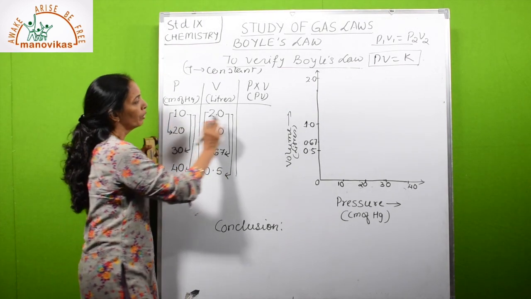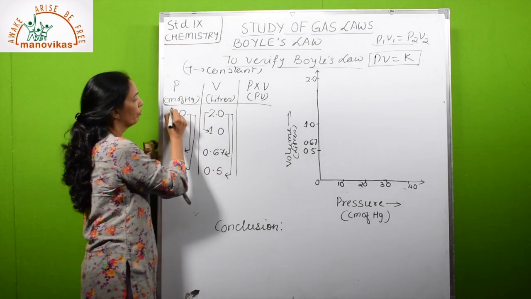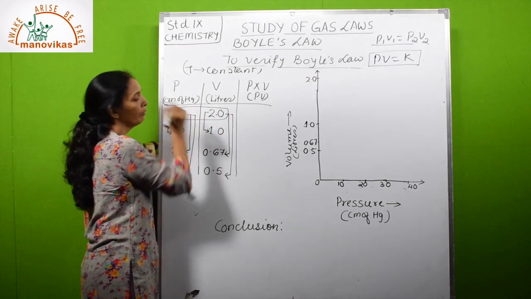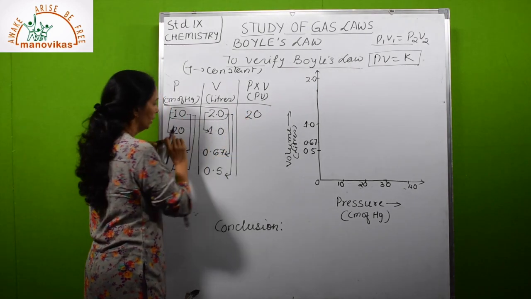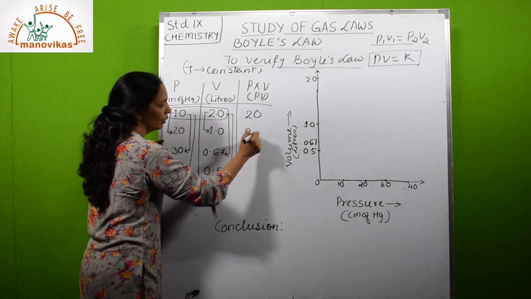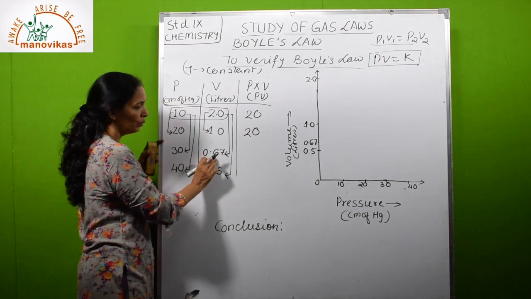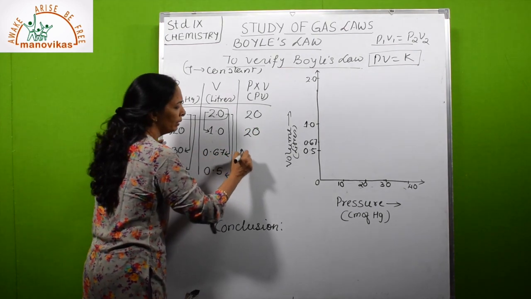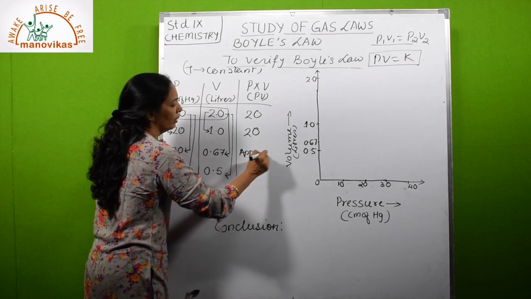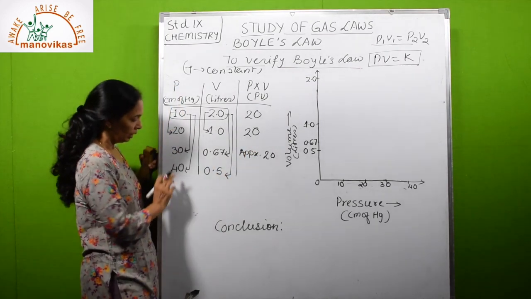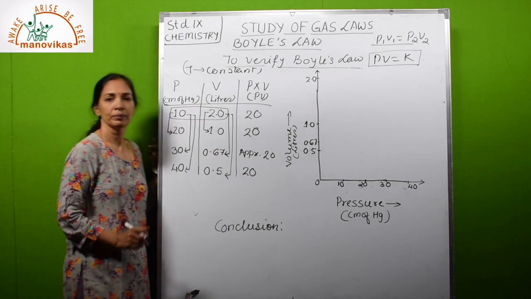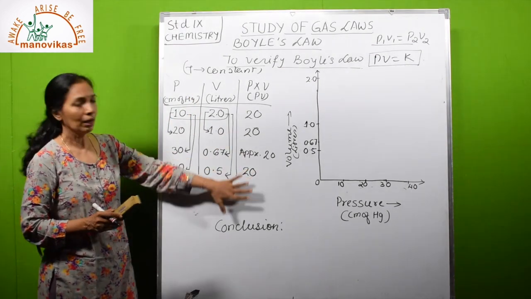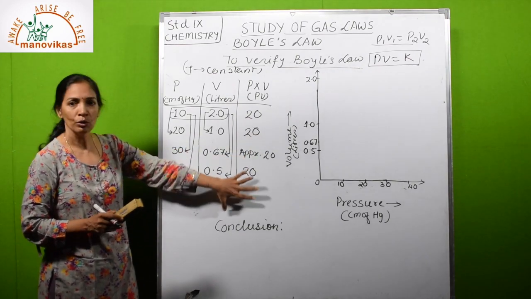So for all these values, if you find the product of P and V, it will come the same. 10 into 2 is 20. 20 into 1, 20. 30 into 0.67, approximately 20. Not exactly, but approximately 20. 40 into 0.5, 20. Okay, so this is how the product remains constant.